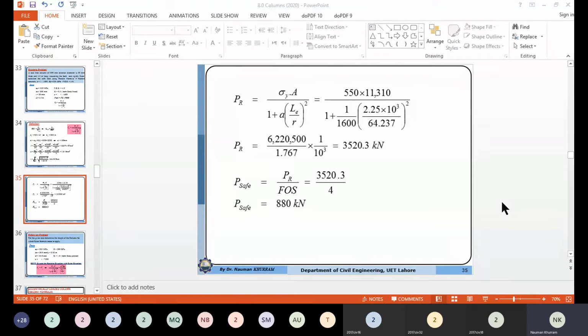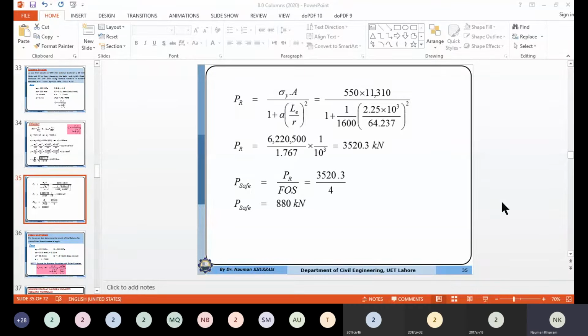What I want to say is that the formula we have considered, the Rankine-Gordon formula, is considering the imperfection within the long column, because the Euler formula provides us the ideal critical load value for the ideal column, which is free from any imperfection. This means that the load is perfectly concentric, the center line of the column coincides with the theoretical center line, and there is no initial crookedness.